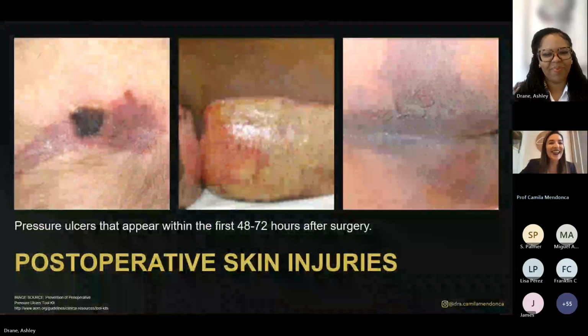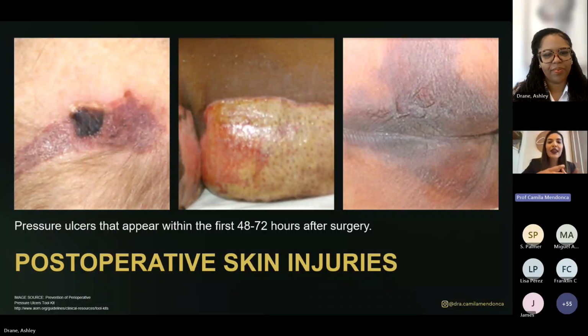Now I want to invite you to analyze these three pictures. This first picture is related to a medical device. Maybe someone forgot something above the patient's head. When you or any professional detects something like this, I am sure you will take more care with the next patient. And you will see, oh, look at this patient. There isn't anything above him, so we will double check the next patient.